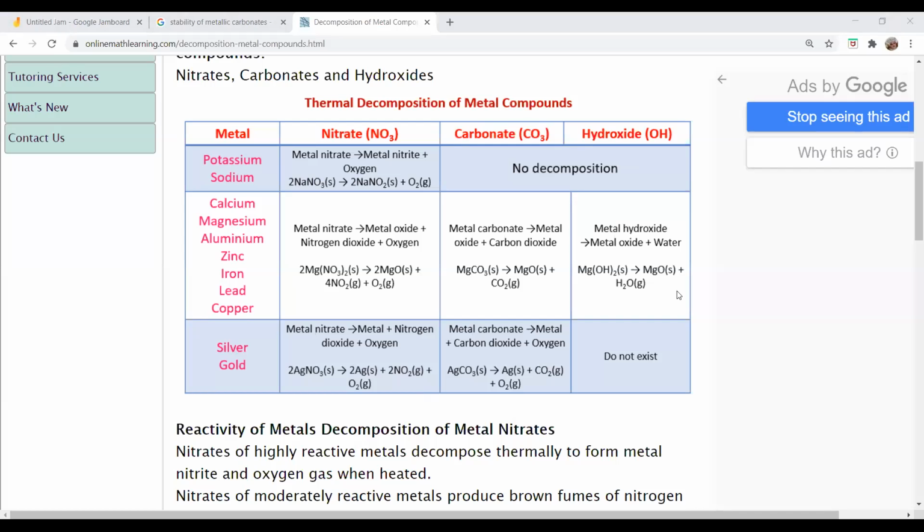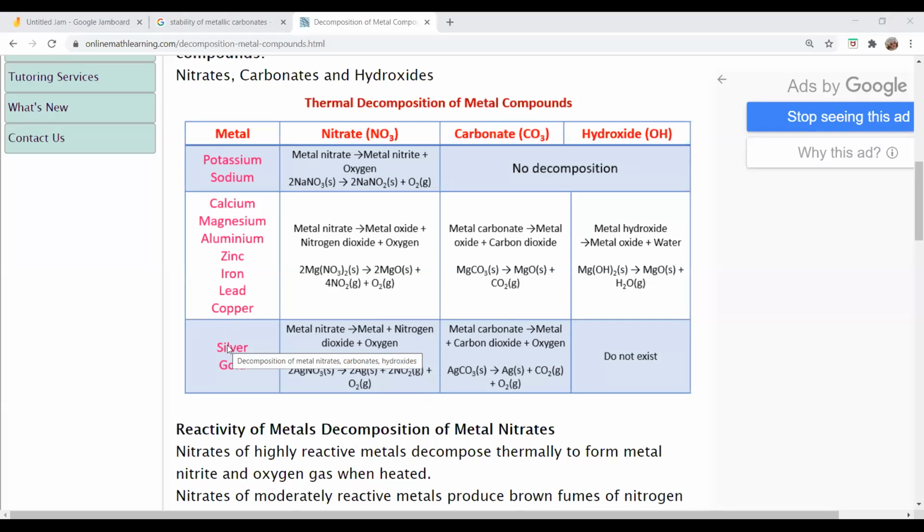Ma'am, tin also comes in the second category, ma'am. Yes, tin also comes under the second category. Mercury comes under the third category. You can include mercury with silver. Copper, mercury, silver, gold, platinum. So along with silver and gold, you can also include mercury. So mercury nitrate also gets decomposed to mercury plus oxygen plus nitrogen dioxide.